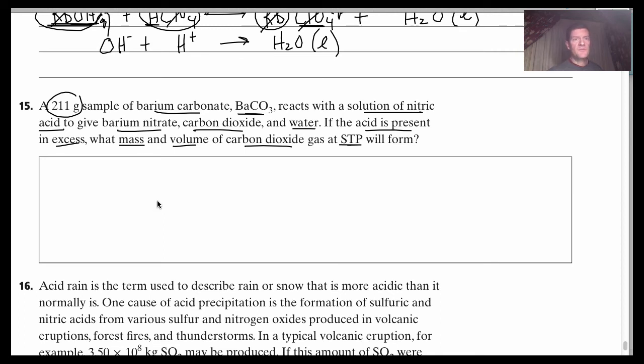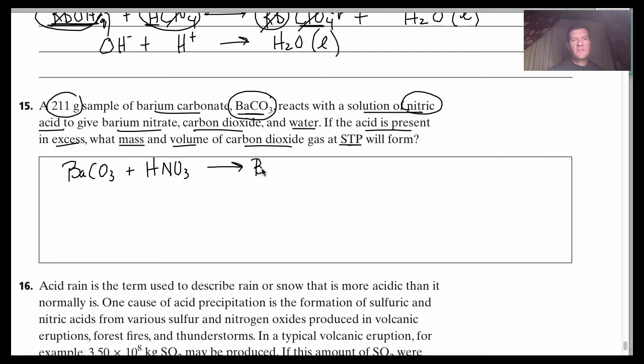Okay? Let's first of all look at our reaction. Barium carbonate reacts with nitric acid. And you can look up the formula for nitric acid. To give barium nitrate, what's going to be the result here?